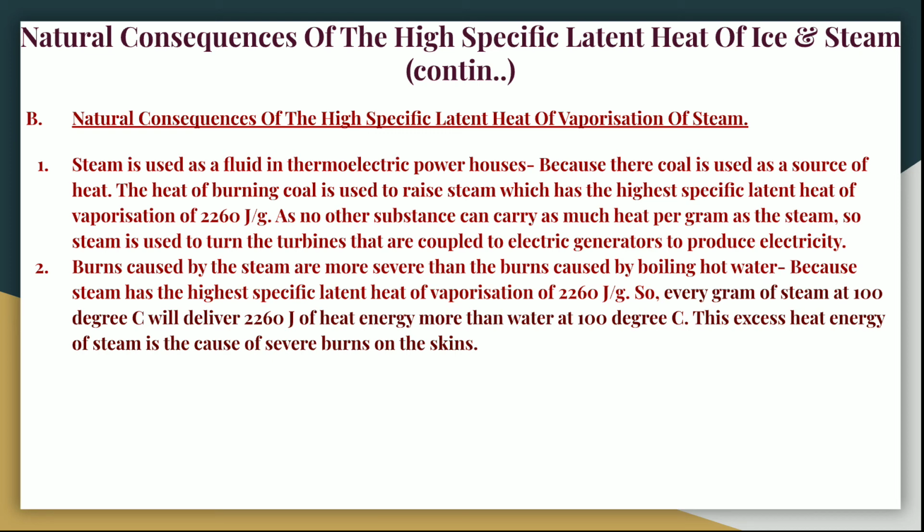Burns caused by steam are more severe than the burns caused by boiling water because steam has the highest specific latent heat of vaporization, again 2260 joules per gram. So every gram of steam at 100 degrees centigrade will deliver 2260 joules of heat energy more than the water at the same temperature, that is at 100 degrees centigrade. This excess heat of the steam will cause severe burns of the skin.